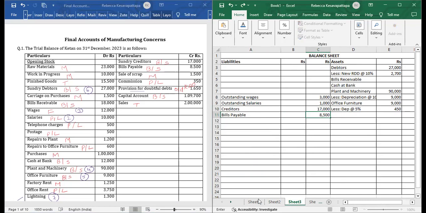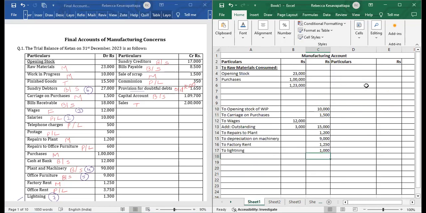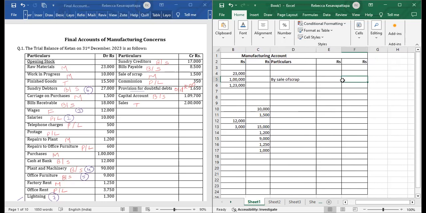Sale of scrap is to be written in the manufacturing account. It's an income for us. So we will write here, leaving two lines, by sale of scrap. Sale of scrap amount is given as 1,500.